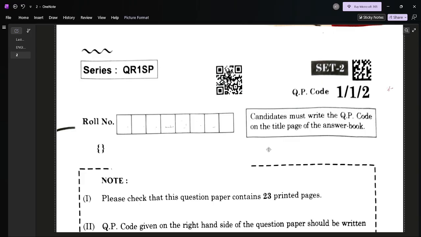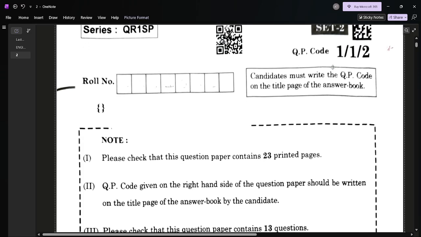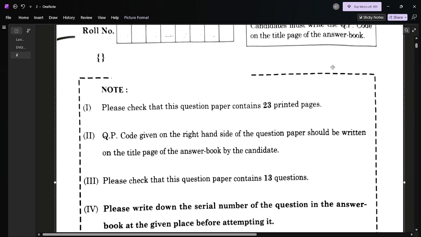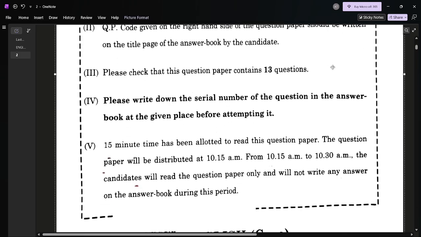Dear students, today in this video we will discuss the marking scheme, the answer key of the question paper. Its code is 112. It means set 2. Total 3 sets were there, set 1, set 2, set 3, but here I got the set 2 question paper. Although this is not an official marking scheme or answer key, I tried to solve it in the best way as per my experience.